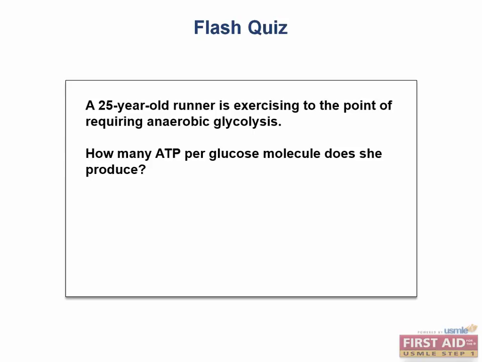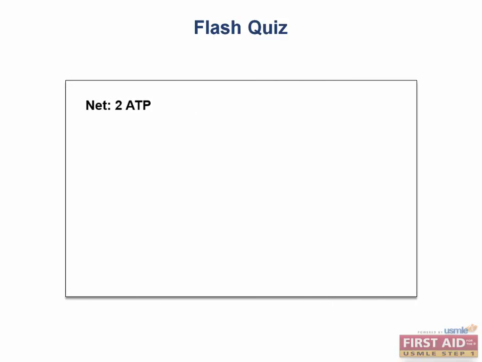Okay, flash quiz time. A 25-year-old runner is exercising to the point of requiring anaerobic glycolysis. How many ATP per glucose molecule does she produce? I'll give you a bit. In the case of pure anaerobic metabolism, she'll make 4, but only a net of 2 molecules of ATP are produced for every molecule of glucose consumed. This is dramatically less than the 32 ATP produced by the malate aspartate shuttle when oxygen is available for aerobic metabolism.